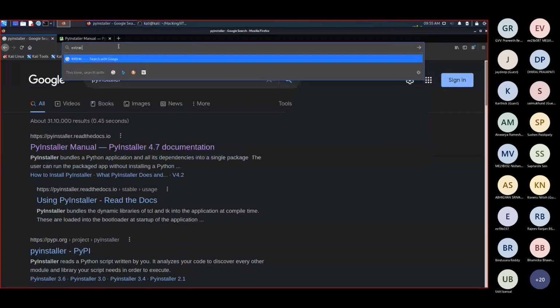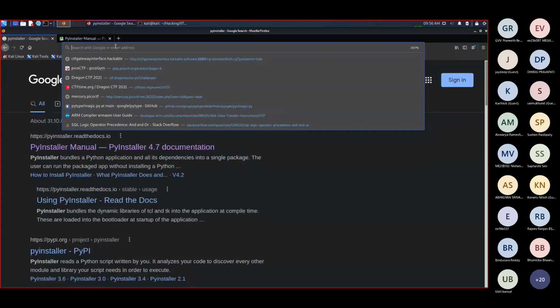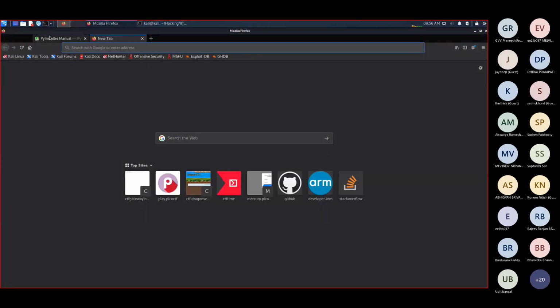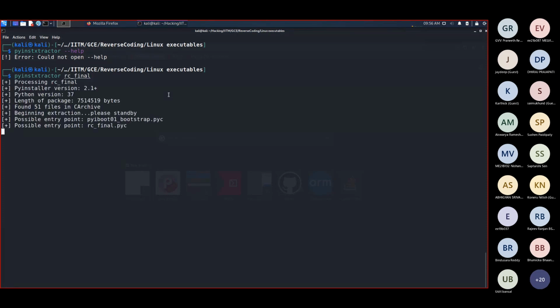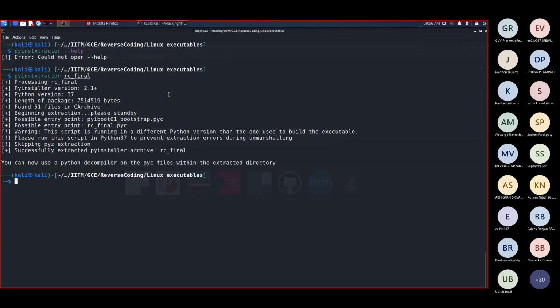I won't bore you with that. I know what is supposed to be done, so I'll do it. There's this thing called PyInstxtractor. This is a tool which will help you extract Python bytecode and all those different things from a PyInstaller file. I'll explain what exactly is happening. Just a moment. Yeah, it extracted something and it gave a few warnings.